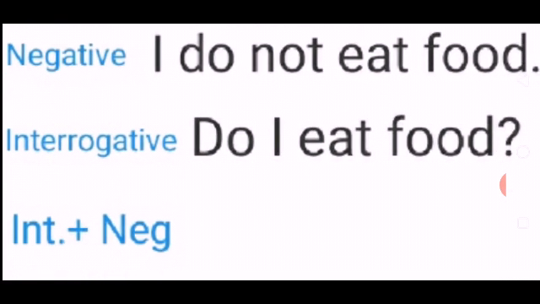Then coming to the last one, interrogative plus negative. That means again we have to convert into interrogative and negative both. So for interrogative, the rule will be the same. Helping verb will come first. So do, then put the subject I. Then for negative, not will be used. So do I not eat food, and put the question mark at last.